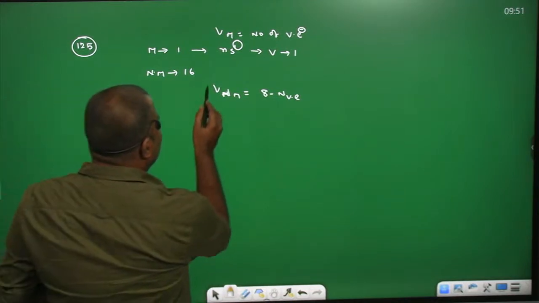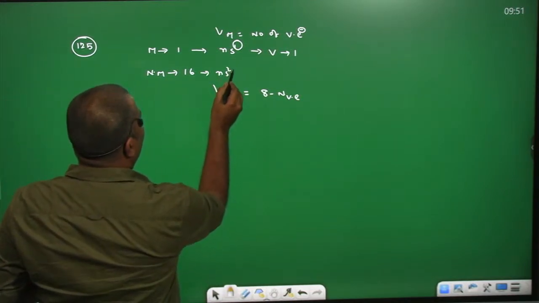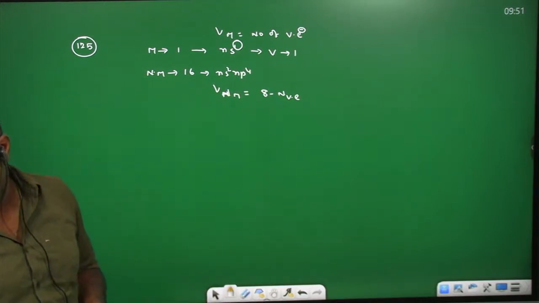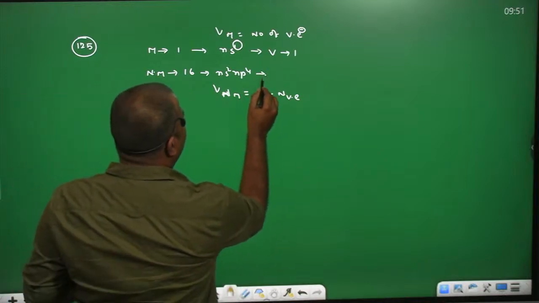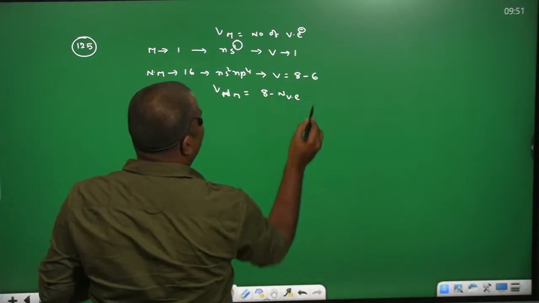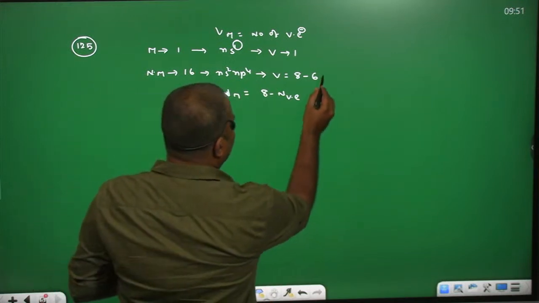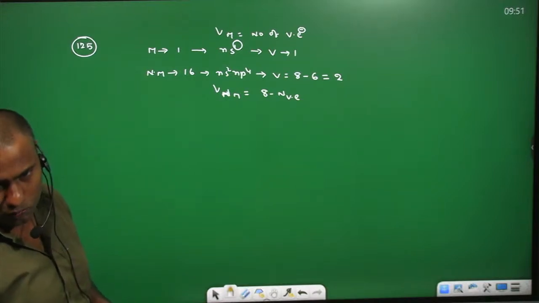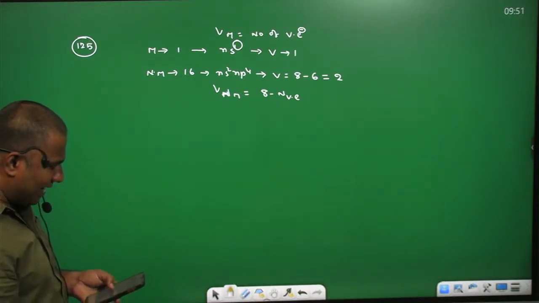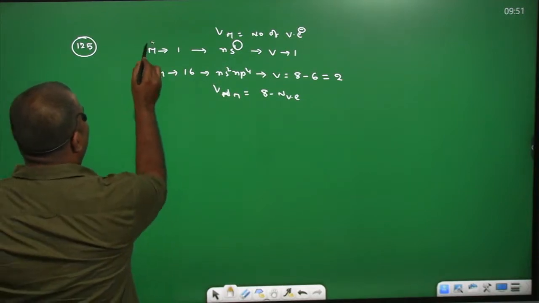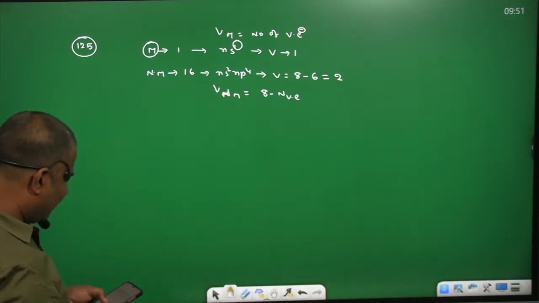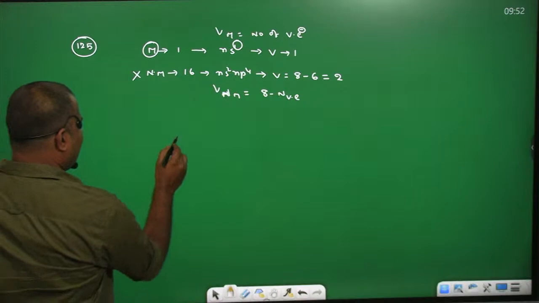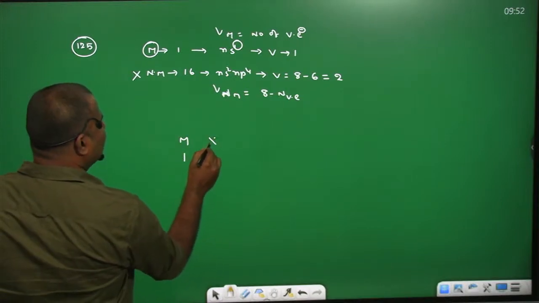Whereas for group 16, the outermost electronic configuration is ns2 np4. The total number of valence electrons is 2 plus 4, which is 6. So the valency is 8 minus 6, which is 2. The label of the metal is given as M and the label of the non-metal is given as X. So the metal valency is 1 and the X valency is 2.